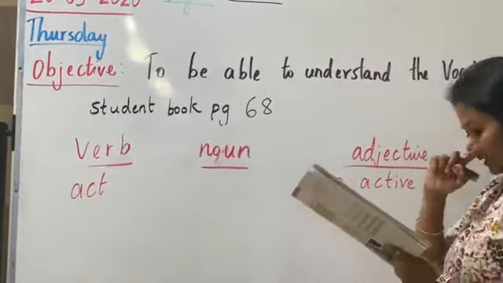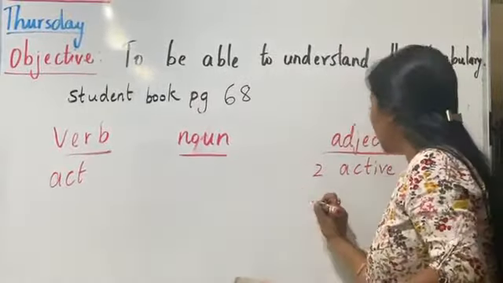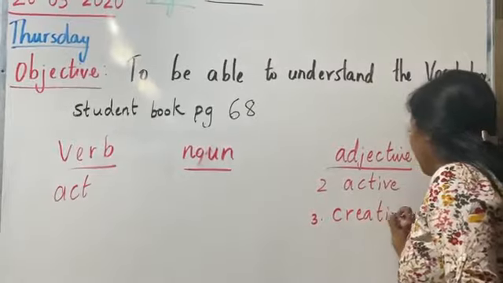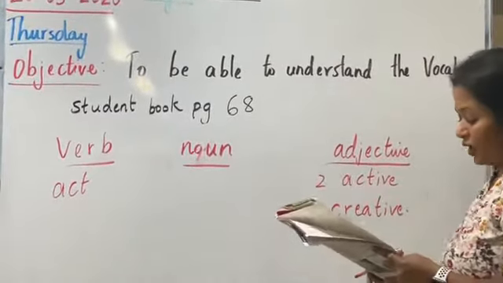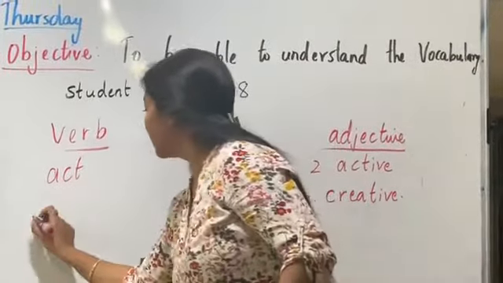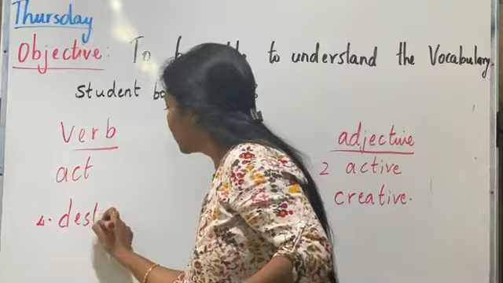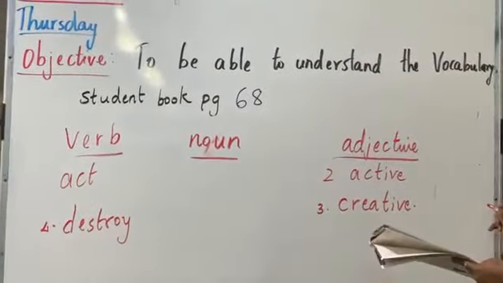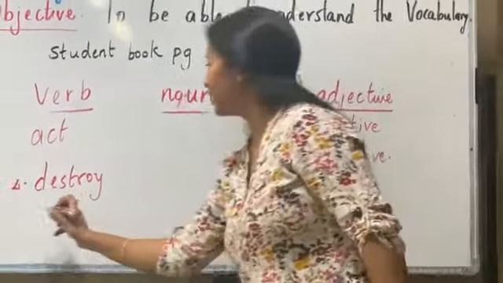Correct? The third, create, creation, creative. So this is how it will keep changing. Okay. And then you have destruction. The fourth will be, if it's a verb, you're going to destroy something. Destroy. Okay? And then the sixth one will be, the fifth one is again devastate.